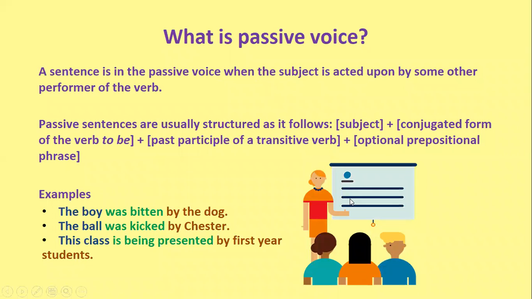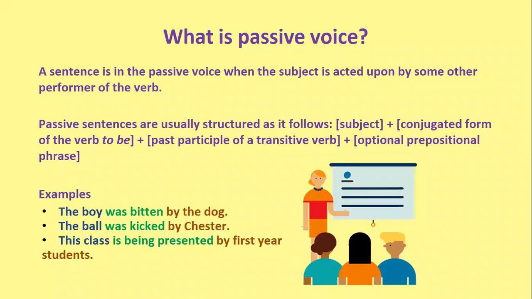So what is passive voice? A sentence is in the passive voice when the subject is acted upon by some other performer of the verb. This means that unlike active voice sentences, where the subject is the one performing directly the action expressed by the verb, with passive voice sentences the subject is the one receiving the action instead of performing it.